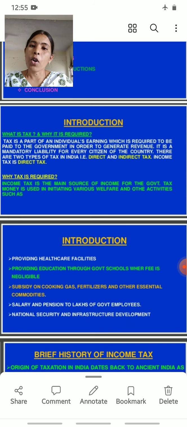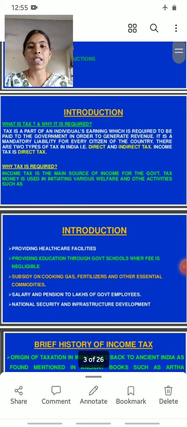Based on how much a person earns, he has to pay some amount to the government, and that amount is called tax. It is paid in order to generate revenue. So it is a mandatory liability for every citizen of the country.